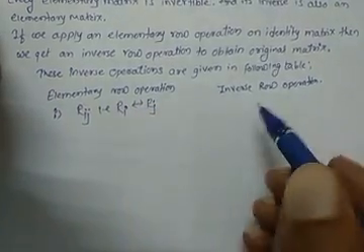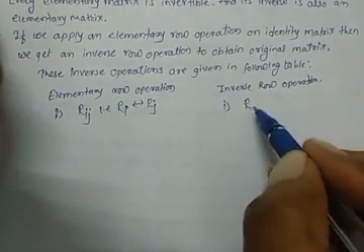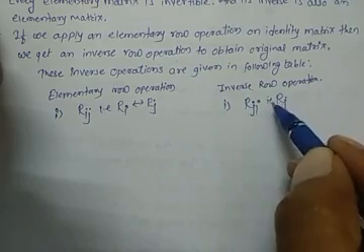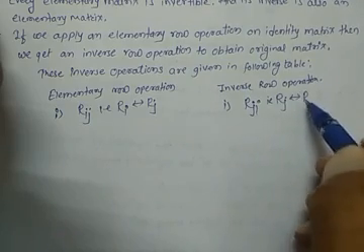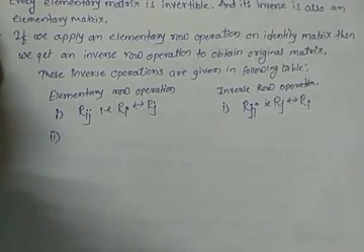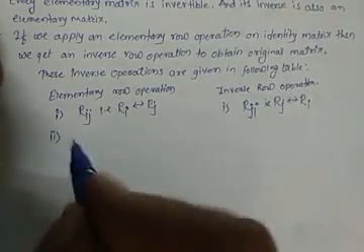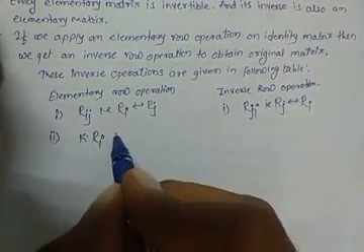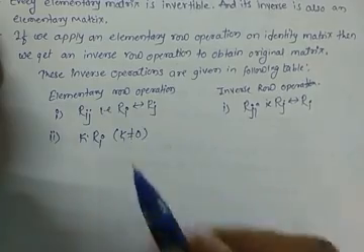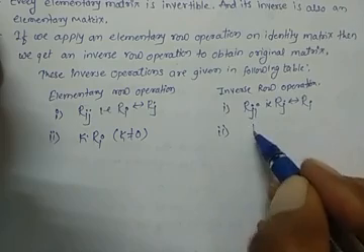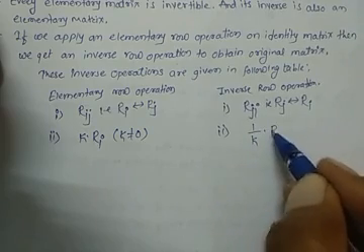Its inverse row operation will be Rji, that is, we interchange Rj with Ri. Next, we have only three row operations. Second is k into Ri, where k is not equal to 0. Its inverse row operation will be 1 upon k into Ri.